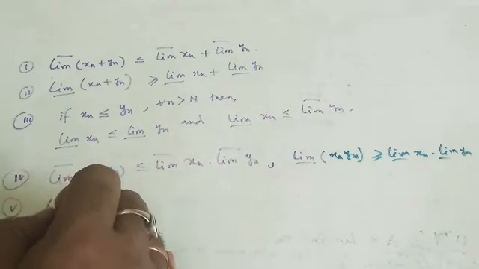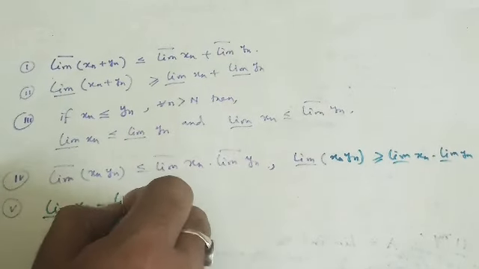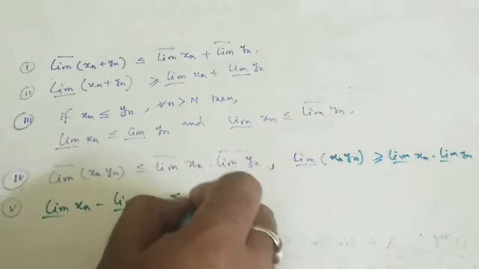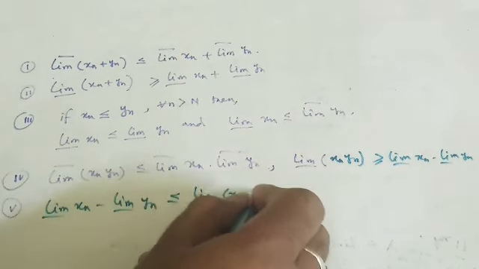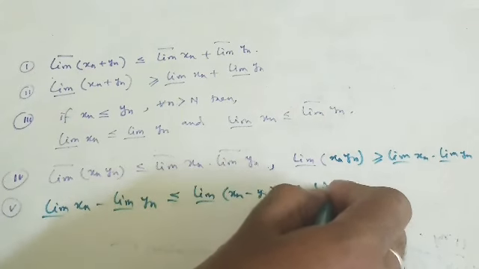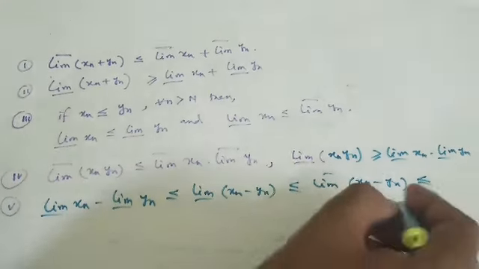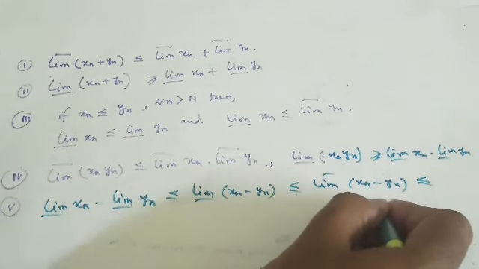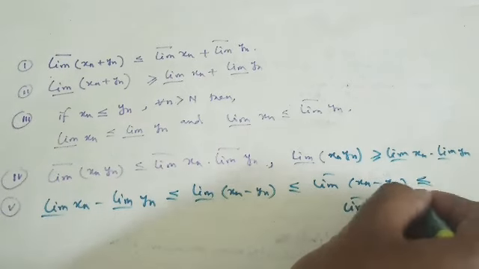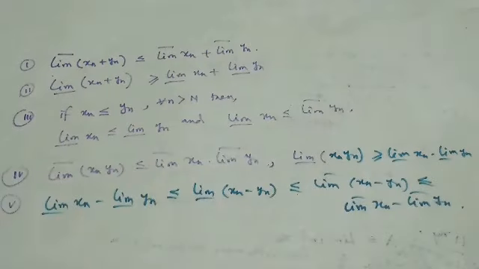And the last one: lim inf of xn minus lim sup of yn is less or equal to lim inf of xn minus yn, this is less or equal to lim sup of xn minus yn, and this is less or equal to lim sup of xn minus lim inf of yn. So these are some properties regarding lim sup and lim inf, and if you are interested, you may look at the proofs in any textbook I have already suggested to you. You can go there and check it out.